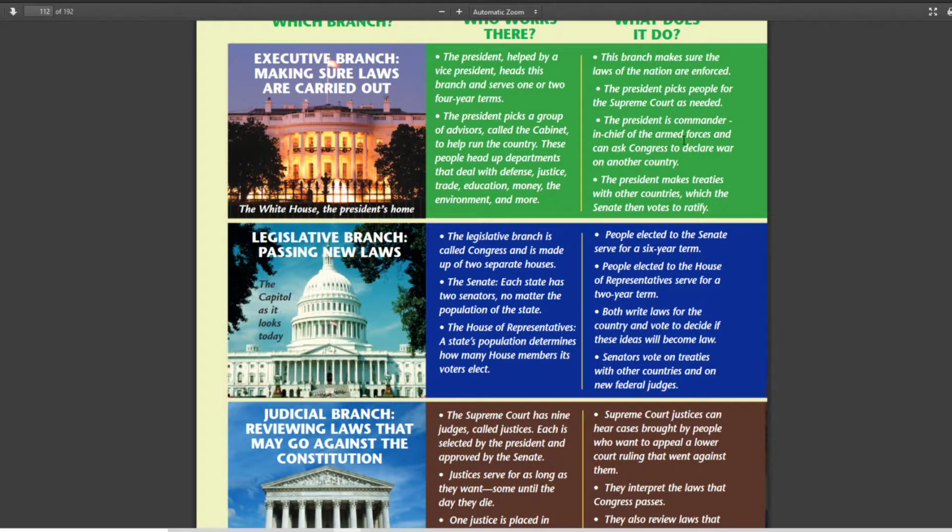The president is the commander in chief of the armed forces. He gets to tell the army what to do. However, he cannot declare war. Congress is the only one that can declare war on another country.